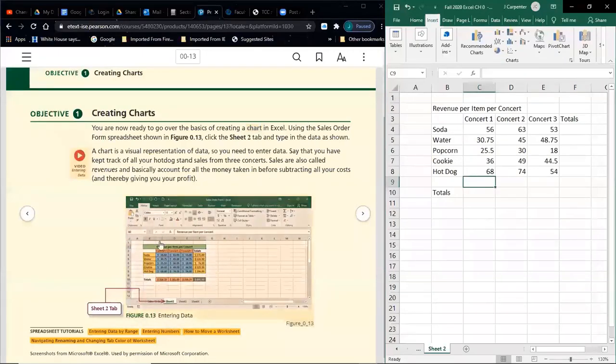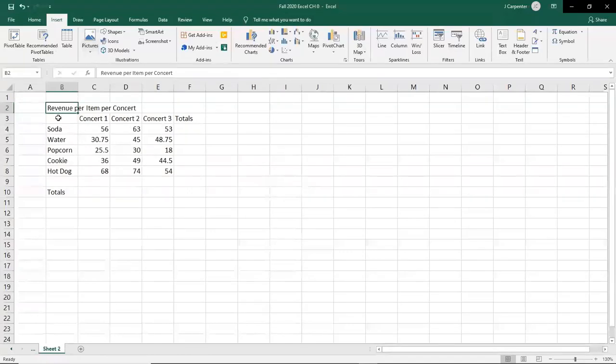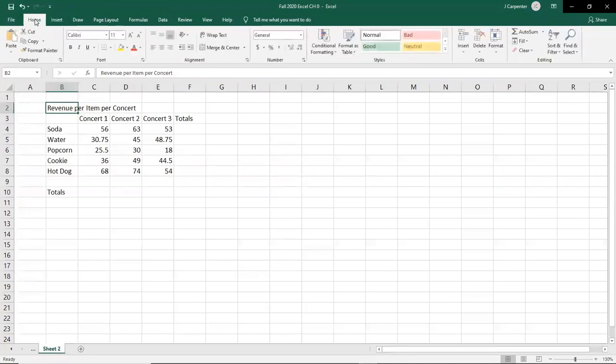There's a lot of coloring. For instance, the revenue per item per concert, that's a green color. So let's go to the cell it's in. And watch what happens. I'm going to maximize this for a second. Watch what happens if I just click the cell where I typed revenue per item per concert. Then I go back to Home, the paint bucket, the drop-down to make it that kind of green color. It only paints that one. So what you might want to do is grab all of these and then hit the paint bucket icon. And that just makes it a little better.